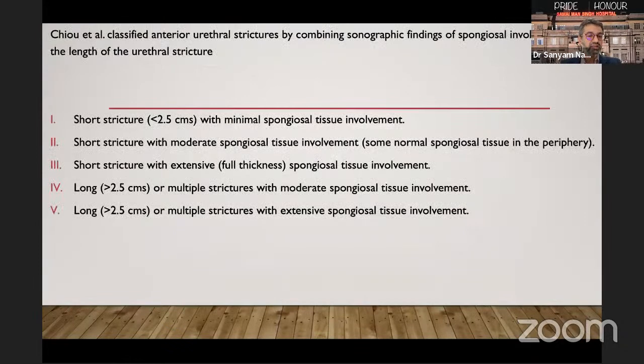Chow et al. classified the anterior urethral strictures by combining the sonographic findings and the length of the urethral strictures. It was divided into 5 types, with short strictures being less than 2.5 centimeters in length and long strictures being more than 2.5 centimeters in length. Short strictures were further divided into minimal, moderate, and extensive, and long divided into moderate and extensive. It has to be remembered that moderate is the term given when some amount of normal spongiosal tissue is present in the periphery, and extensive is usually given when there is a full thickness involvement.